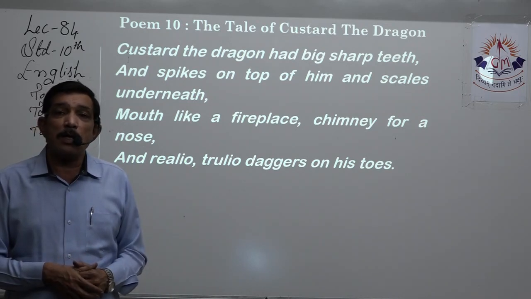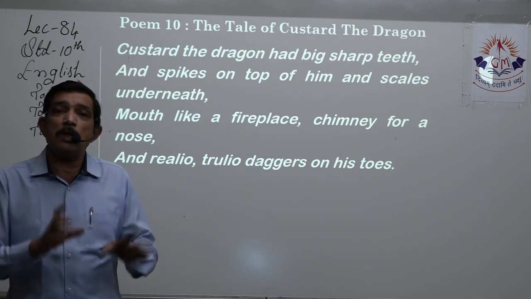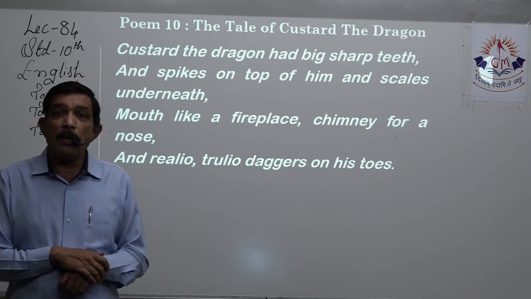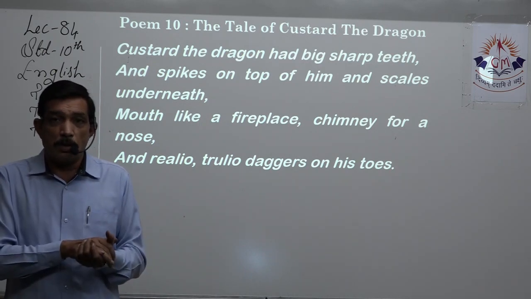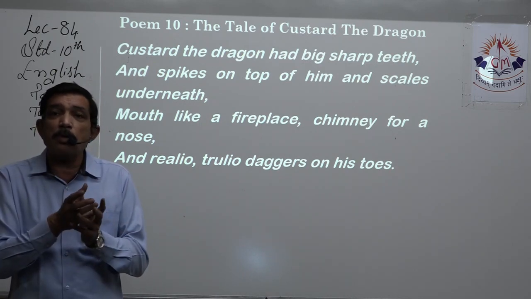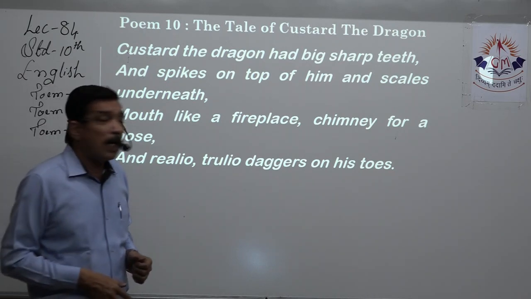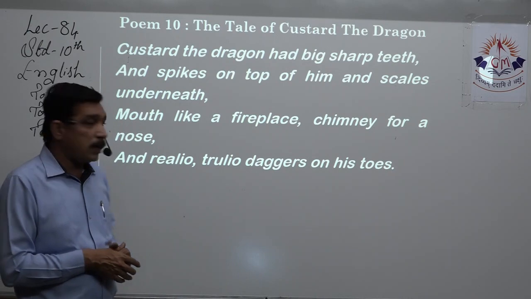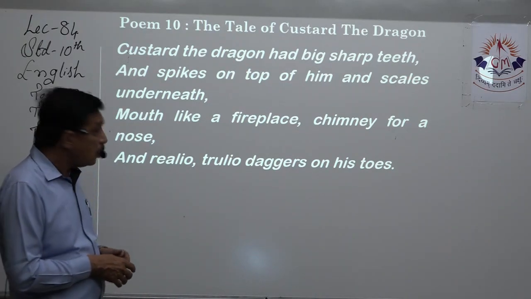Dragons, they emit fire, so the mouth is working like a chimney, which is also constantly blowing out smoke and fire. And where the smoke comes out from is when the mouth gets closed. The smoke is still there in the mouth, which now comes out from the nose. So the nose is working like a chimney, and the mouth is working like a fireplace. Yes, it emits smoke and fire. Fire from the mouth and smoke from the nose.